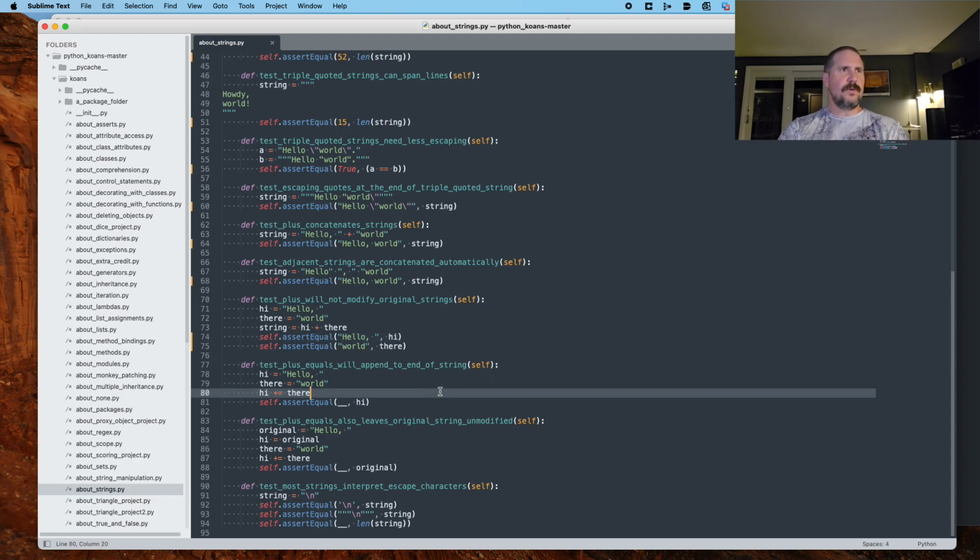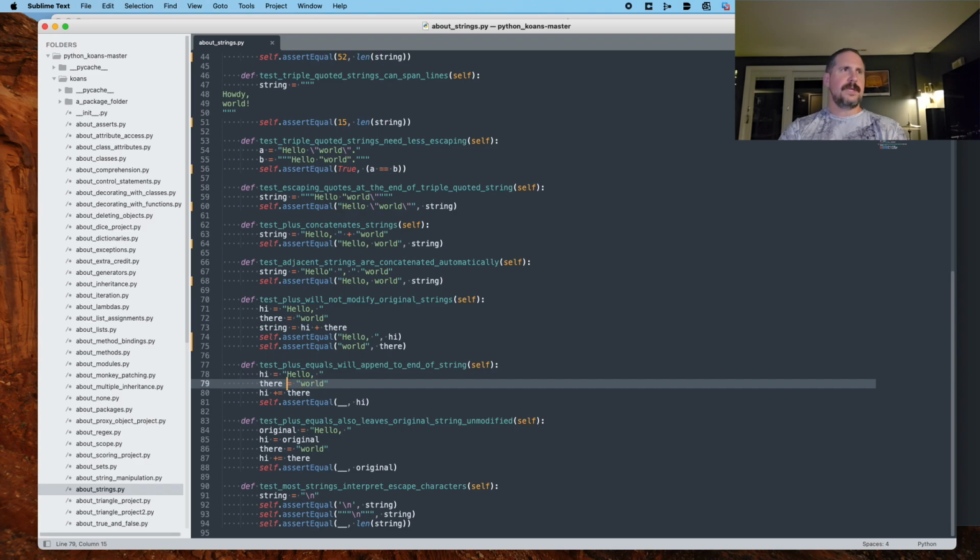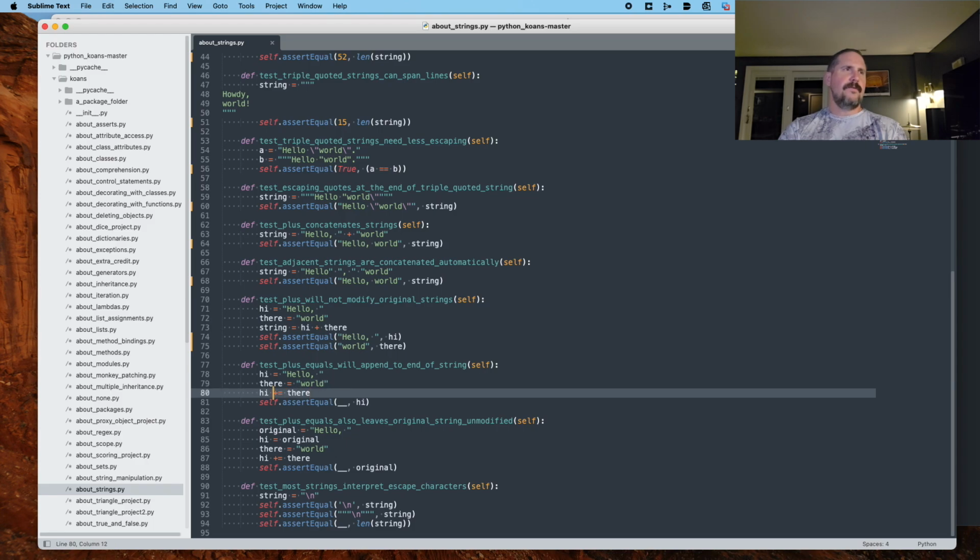Test plus equals will append to the end of string. Okay, so we've got a variable named hi set to a value of hello plus a string. We've got a variable called there set to a value of string world. All right, hello world. And now we're saying variable hi, whatever your value is, plus equal variable there. And what that's saying is it's appending. It's like take whatever hi evaluates to, which in this case is the string hello, and then take whatever there evaluates to and attach it to the end of whatever hi evaluated to.